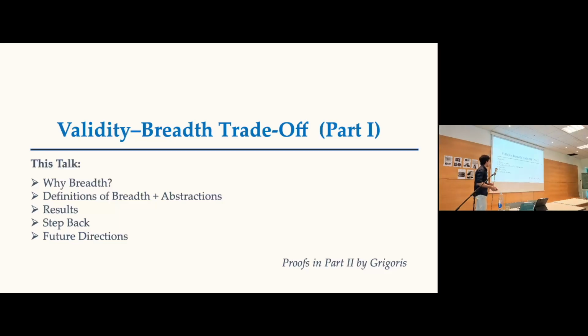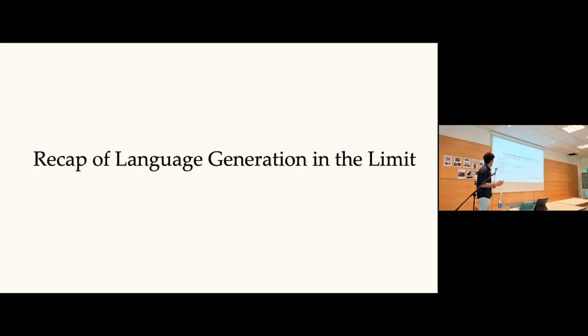Yeah, so with that, I'll dive into my talk. Moses already introduced some idea of a trade-off between validity and breadth, or hallucinations and mode collapse, and I'll be digging down a bit deeper into that. The purpose of this first talk is mostly to introduce ideas and abstractions, and give you the result, and not give you the proof. The proof would be given by Grigoris in the next talk. It'll take a while, so he'll dive into it carefully. So with that, I'll start.